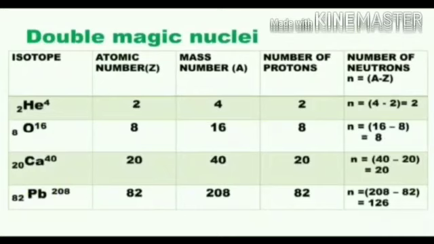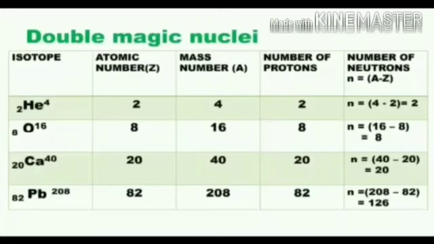Nuclei which have neutron number and proton number each equal to one of the magic numbers are called doubly magic. Those nuclei are especially stable against decay. Examples: helium-4, oxygen-16, calcium-40, lead-208.